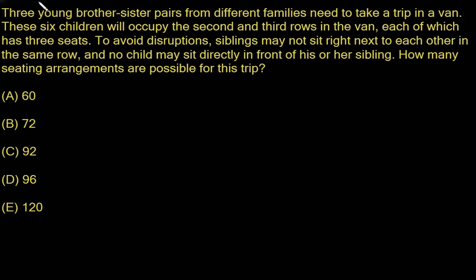Let's figure out how to solve this problem. We have the second and third rows in the van, so we have three seats in each row: one, two, three, one, two, three. To avoid disruption, siblings may not sit right next to each other in the same row. So let's denote siblings with the same number: these two are siblings, one and one, these two are siblings, two and two, and three and three are also siblings. Now let's see how many seating arrangements are possible.